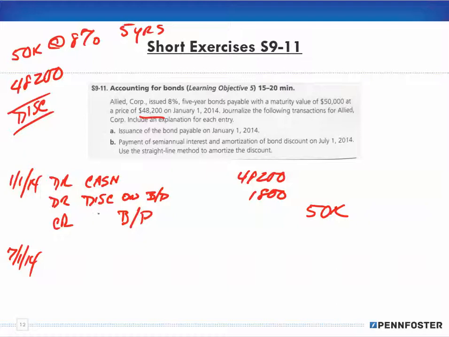You have the payment of the interest that's part of the face value of the bond itself, okay? And you have the amortization of the discount amount between the face value and the price.